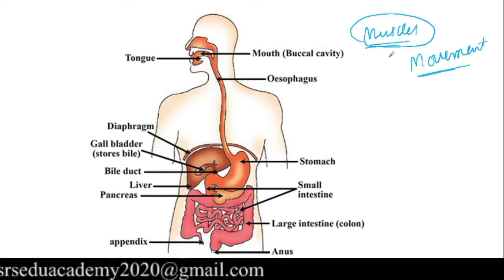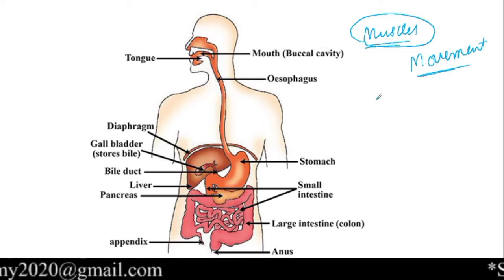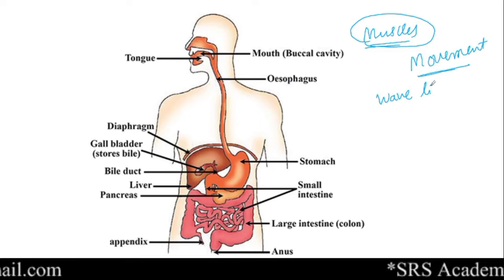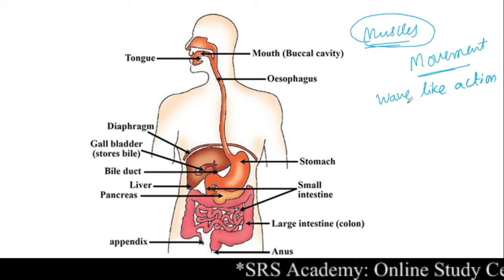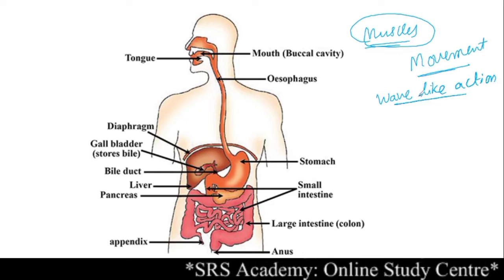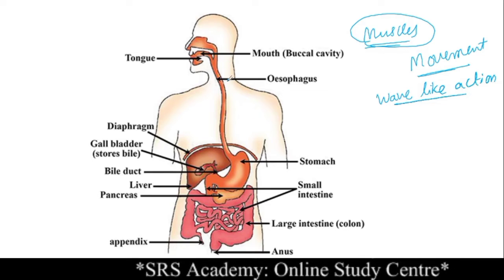I will repeat again, the muscles present in the walls of the alimentary canal show a wave-like action. What is that wave-like action, and what is its importance? This wave-like action of the muscles helps to move the food forward.